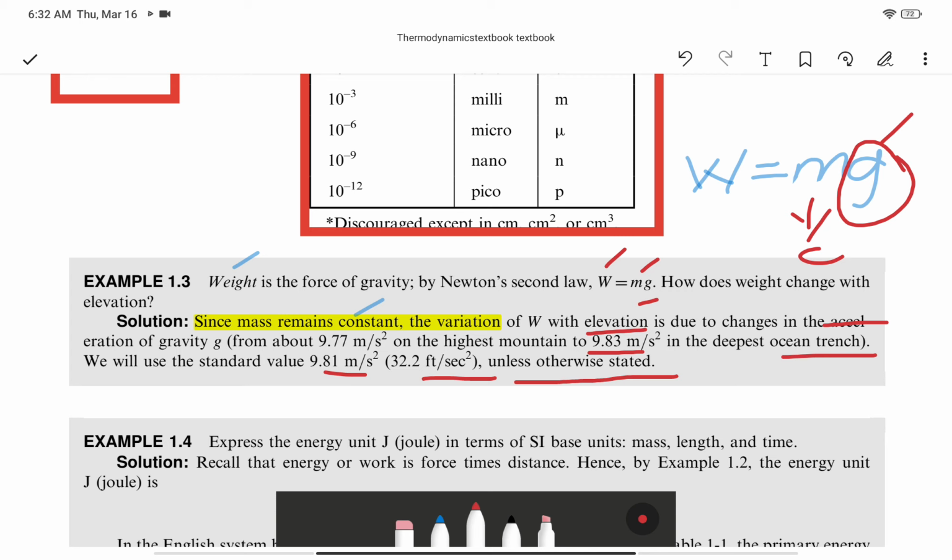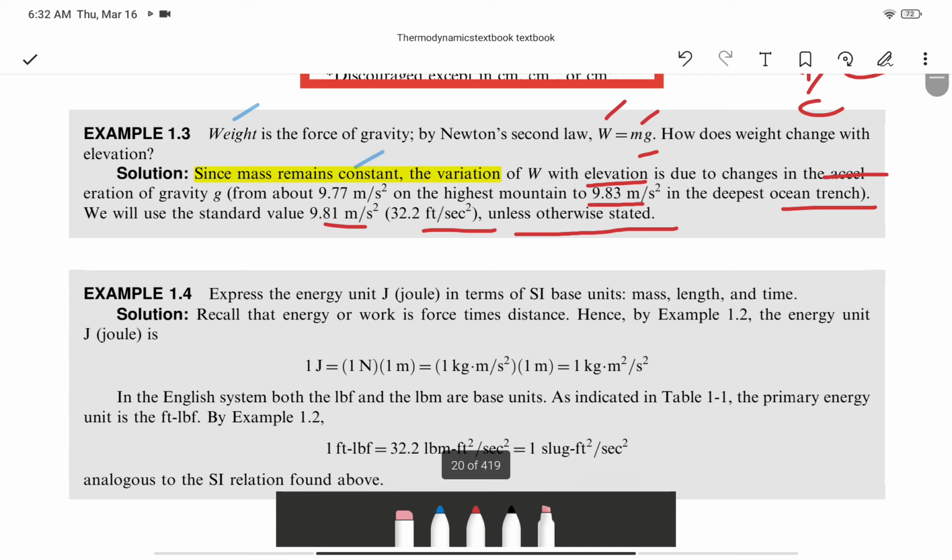So, g does not only vary when you go to the moon, but also it varies depending on the elevation. And this is what the solution says, right? Okay, let's move on to the next example.